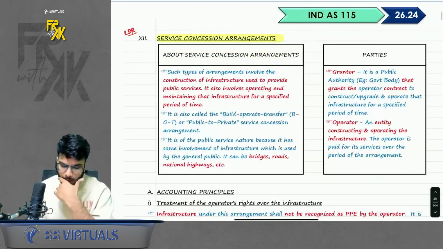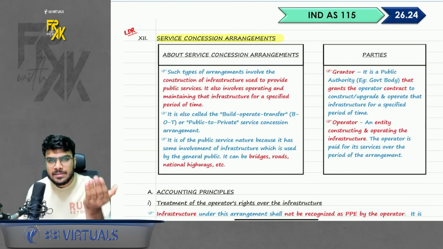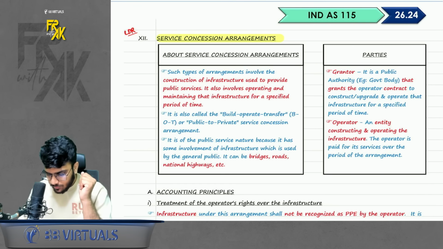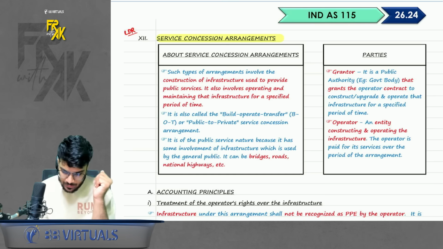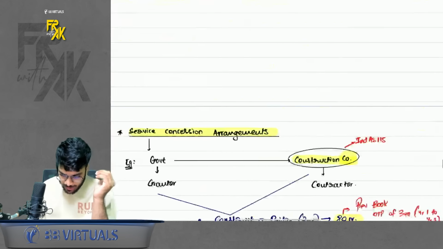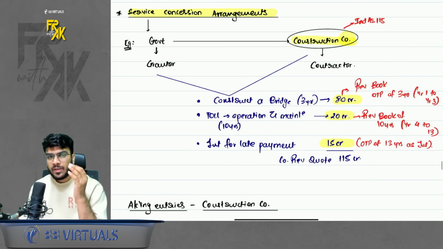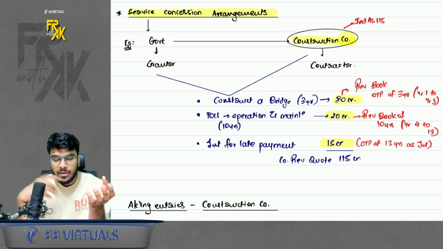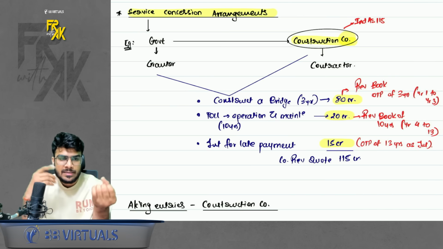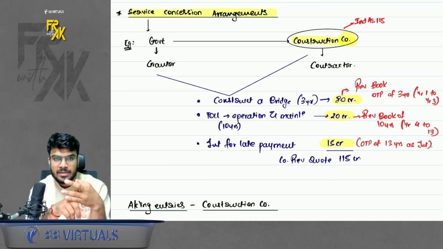Okay. Then the next concept here is service concession arrangement. Now, what is the meaning, what is there in this point? Please have a look here. So I have made you write everything in the notebook. A service concession arrangement is basically where a government hires a construction company to build public utilities like tolls, bridges, national highways, etc.